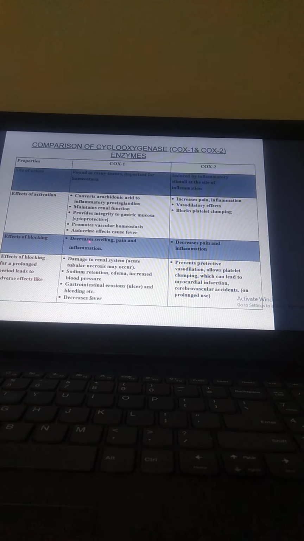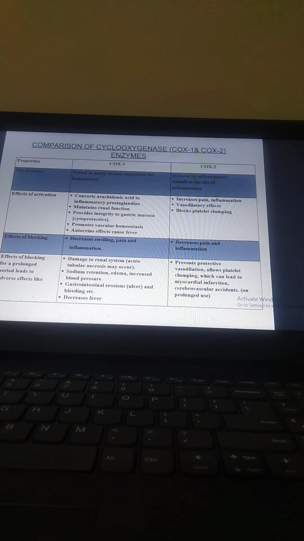Now, the effect of blocking: it decreases swelling, pain, and inflammation, and the decrease in pain and inflammation is because of COX-2. And the effect of blocking COX-1 for a prolonged period leads to adverse effects like damage to the renal system, acute tubular necrosis may occur, sodium retention, edema, increased blood pressure, because we use NSAIDs along with antihypertensives. Then gastrointestinal erosion, ulcer, and bleeding, etc., and decreased fever are due to COX-1.